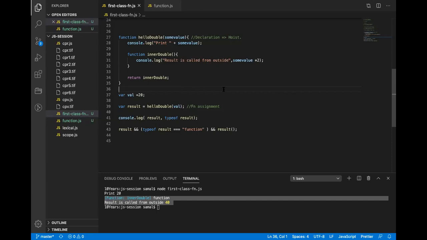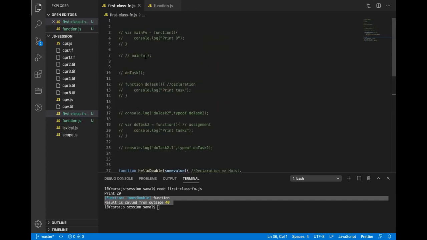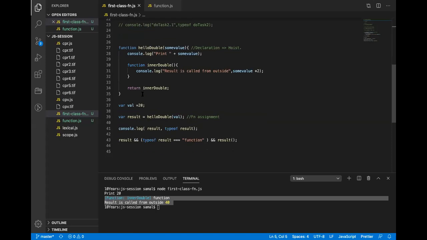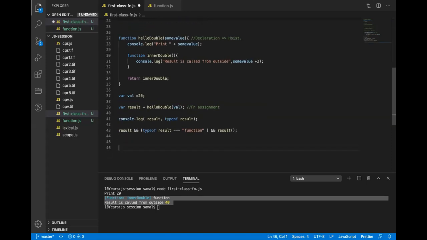Because I declare first. Because we are assigning to a variable, the variable gets hoisted, not the function. Yes, correct. So when we do an assignment, the variable being hoisted, if it is a var keyword, does not get hoisted in the case of let and const. It's exactly the same as assigning 10 to a variable. Because a function is a first class citizen, anything can be assigned, and a function can be assigned to a variable. We call this an assignment. I hope this is clear now.